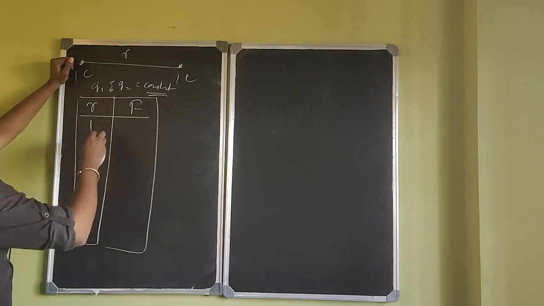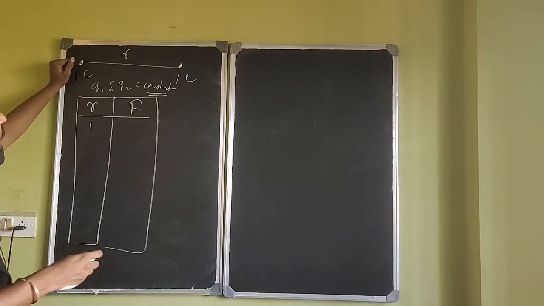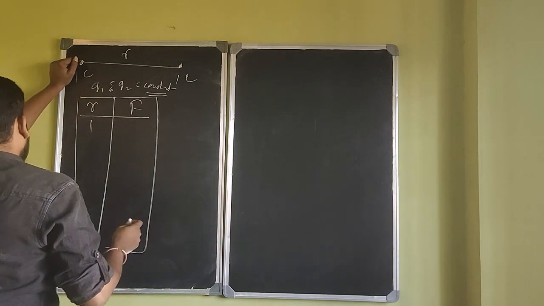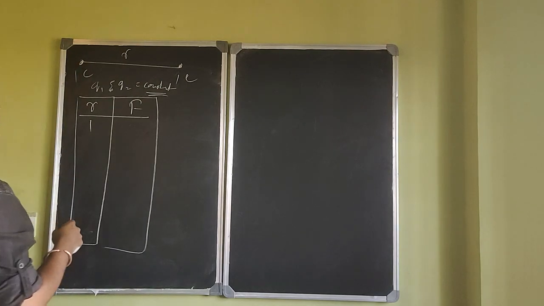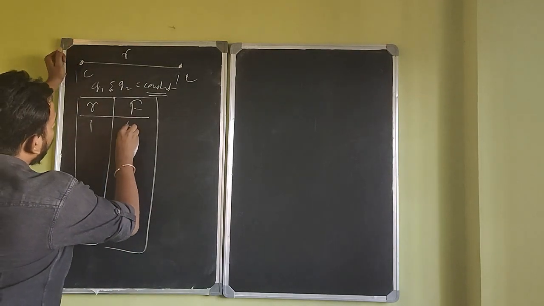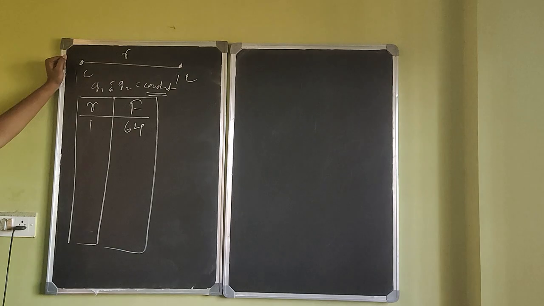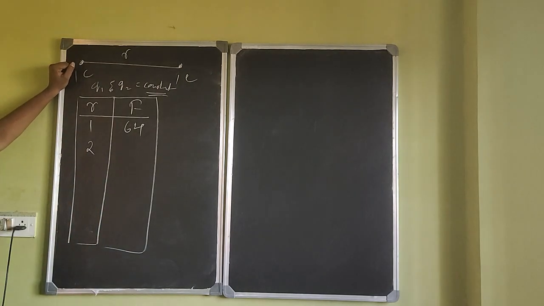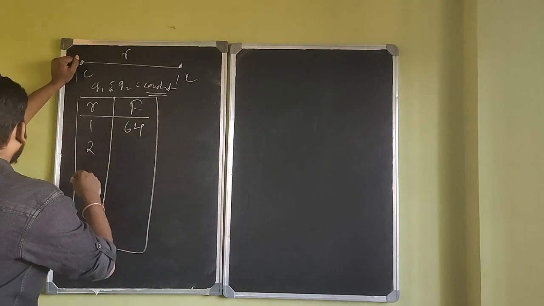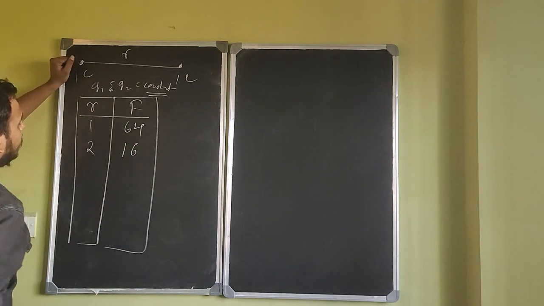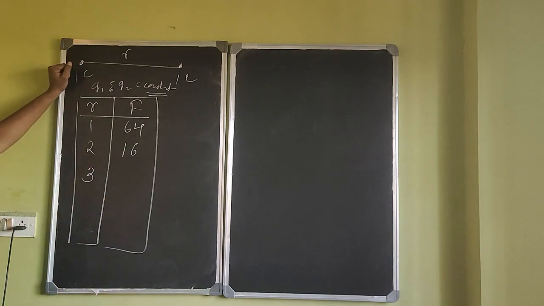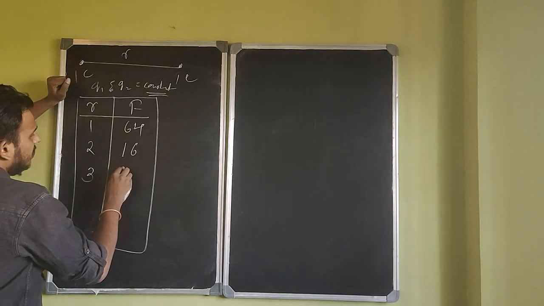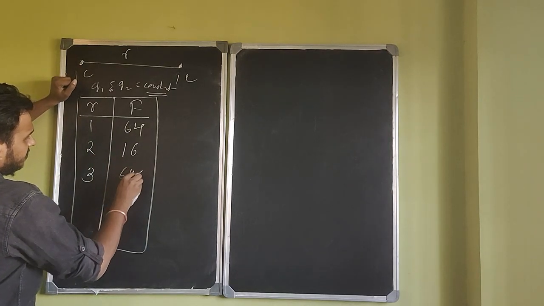What you'll do is, you'll calculate the force. Let's say you've got the force as some 64 Newton. For some reason you've got 64 Newton. Then for R is equal to 2, you'll get the force to be 16. For R is equal to 3, you'll get the force to be equal to 64 by 9.